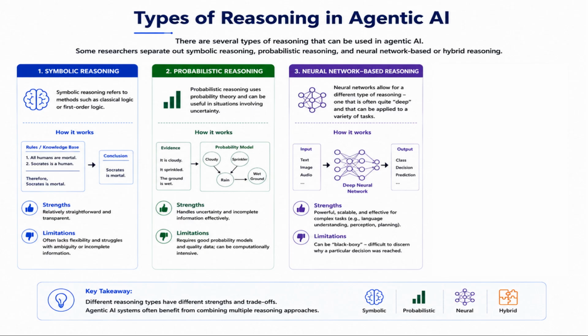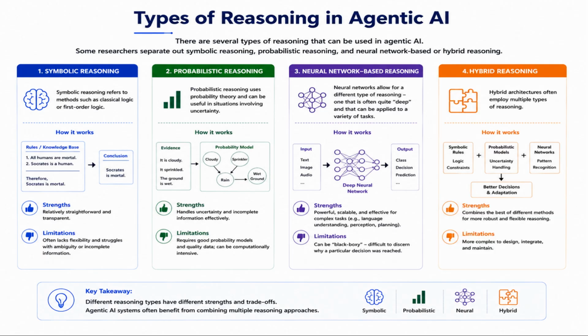Neural networks allow for a different type of reasoning, one that is often quite deep and that can be applied to a variety of tasks, from language understanding to planning. The downside is that it can sometimes be black boxy. It can be difficult to discern why a particular decision was reached. Hybrid architectures often employ multiple types of reasoning.